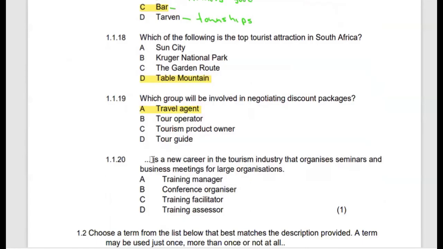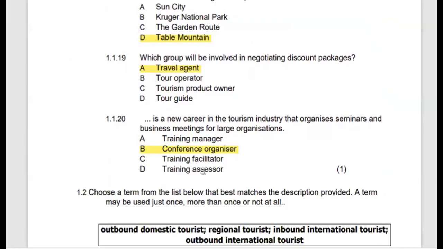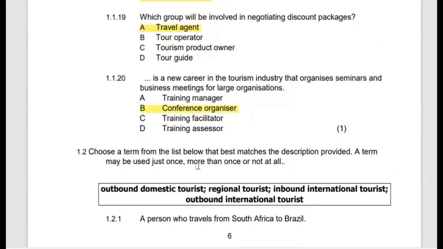Then if we move on to the next one, 1.1.20, this is a new career in the tourism industry that organizes seminars and business meetings for large organizations. This is known as conference organizing. It is a new type of career in the tourism industry that organizes seminars and business meetings for large organizations. So that is known as a conference organizer.